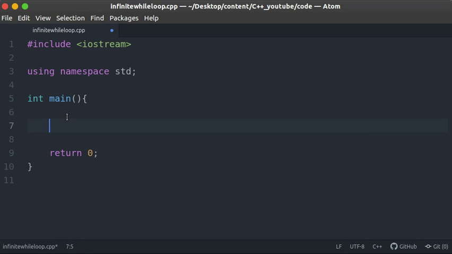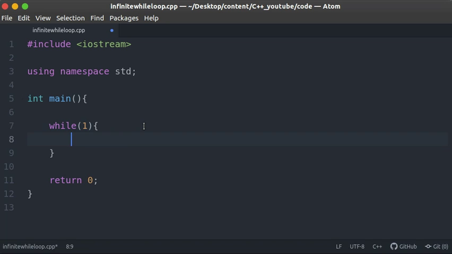So for example, to do a simple while loop, I'll just say while. I'll continue to ask the user for his name. In here I can pass in 1 as the boolean value for true, or I can pass in actually true, because the condition will always be true, right? Or I can pass in a boolean statement that will always evaluate to true, like 1 equals 1. So 1 equals 1 is always true, so the statement will always be executed. But what most people do is just pass in 1 like this, or they pass in true just like this. So let's just pass in 1 in our case.